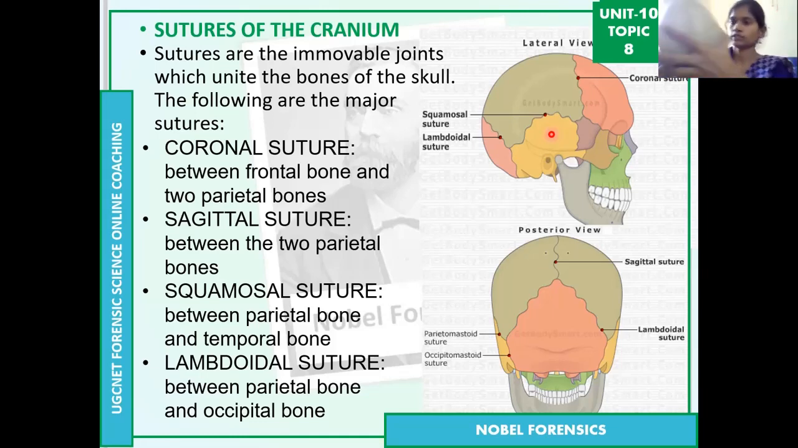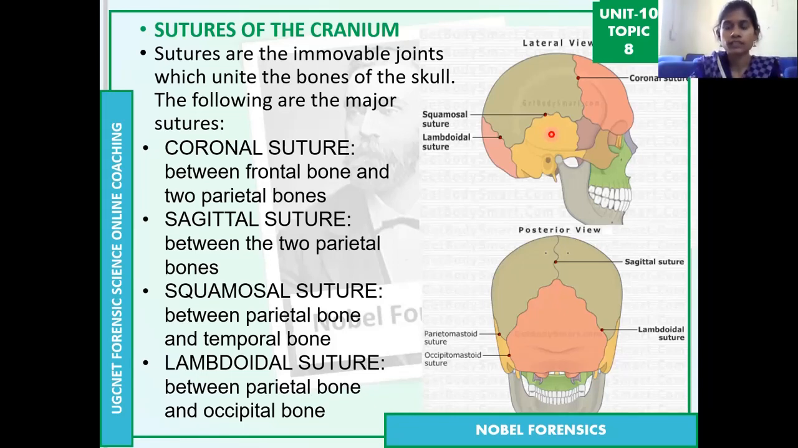So you can see this line. Actually, this is a suture, and it was not much closed, so it is some young adult skull. You can see those lines. Then this is the squamosal suture.